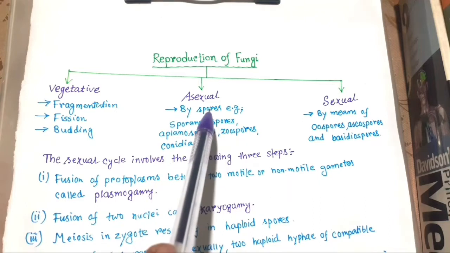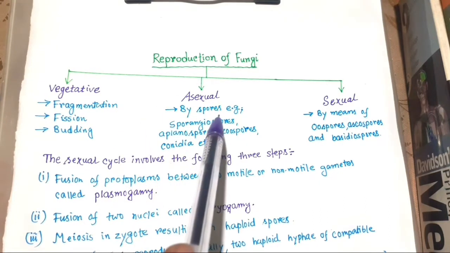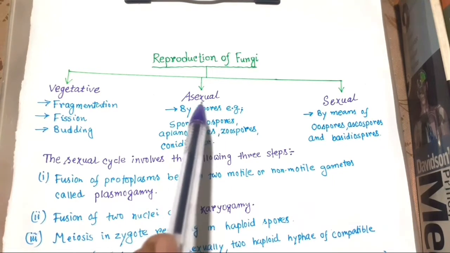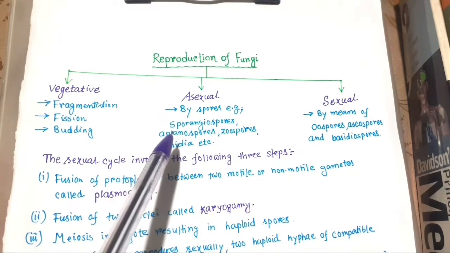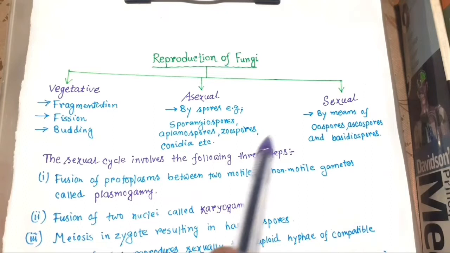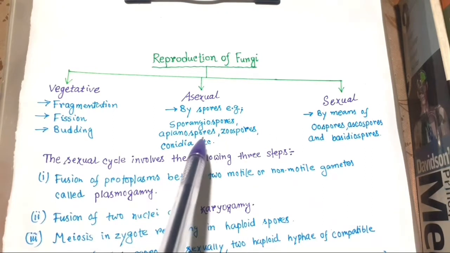Now, asexual reproduction is by spores, because we know spores are the agent of asexual reproduction. Sporangiospores, aplanospores, zoospores, conidia: these are the spores.